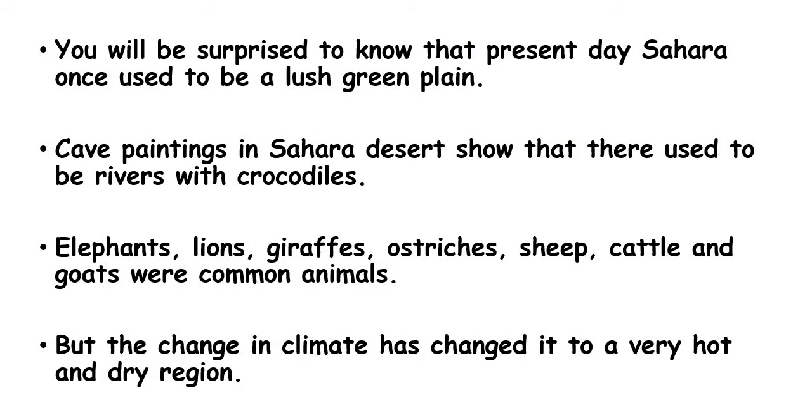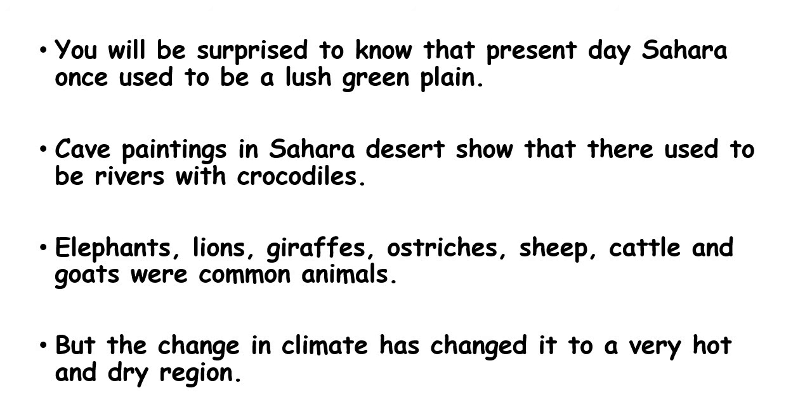You will be surprised to know that the present-day Sahara once used to be a lush green plain. Cave paintings in the Sahara Desert show that there used to be rivers with crocodiles, and elephants, lions, giraffes, ostrich, sheep, cattle and goats were common animals.